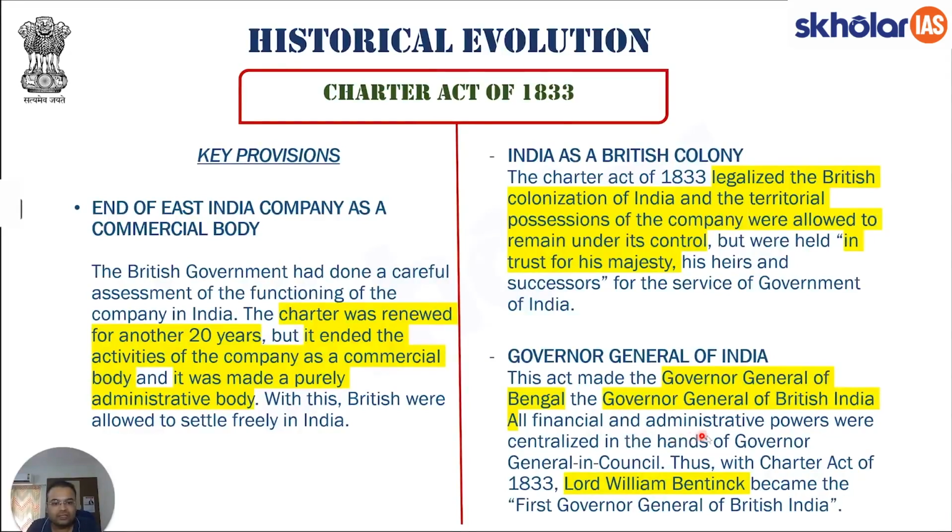All financial and administrative powers were centralized in the hands of the Governor General. All the powers were given to this Governor General in Council. Thus, the Charter Act of 1833 made Lord William Bentinck the first Governor General of British India. This again is where people get confused. Lord William Bentinck was the first Governor General of India and not the first Governor General of Bengal. This is where students get confused between names of governors. So this again is something that I've highlighted, and please keep it in mind.